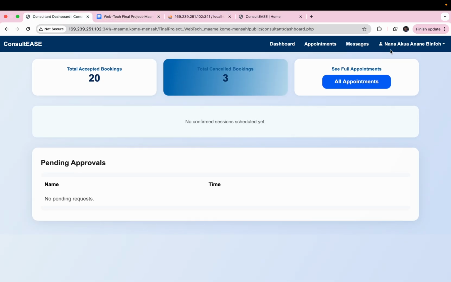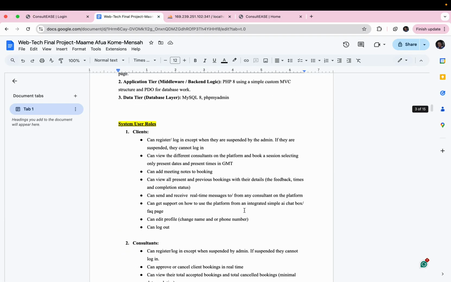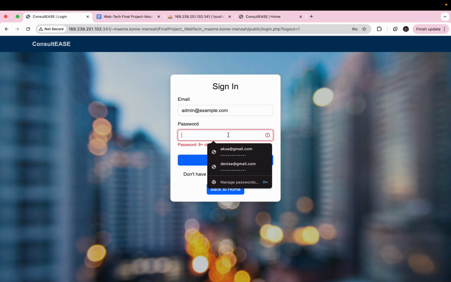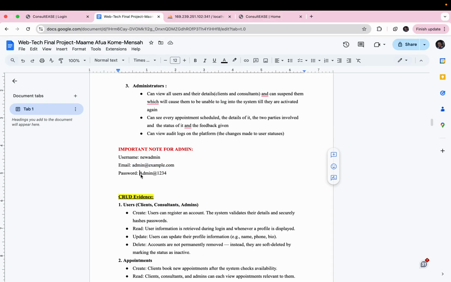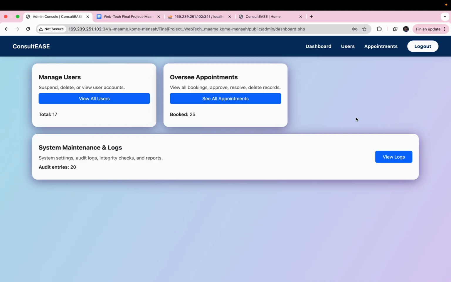Now I want us to go to something very important, which is the admin. Now to go to the admin, I want to first get the admin details over here very quickly for us to go through. So these are my admin details, and it's in my document, right? My document has everything you need to run my program. So now we see there's some form of logging as well with admins, where the admin can see the total number of users, which is 17 currently, and the total number of appointments, and then some system logs, which we'll see soon. So let's go to view all users.